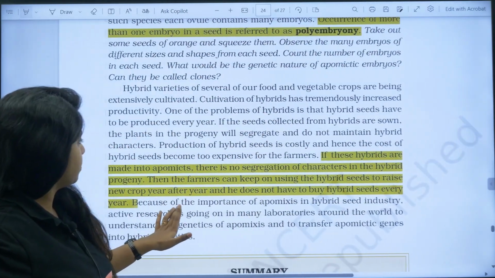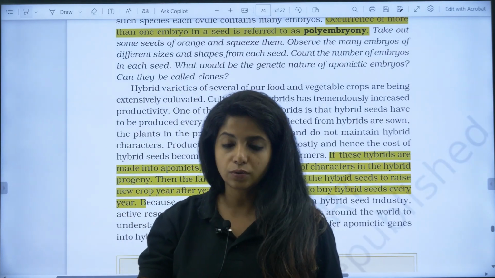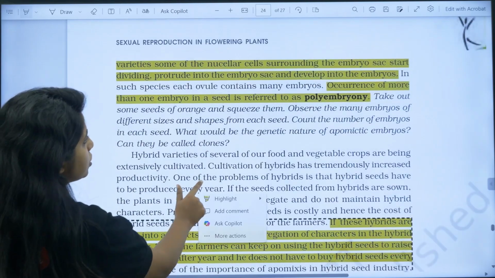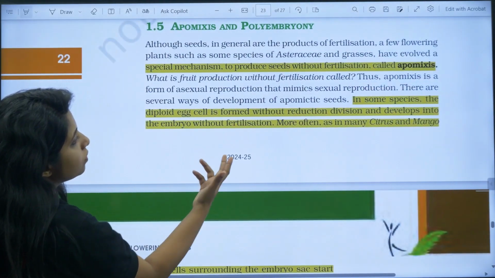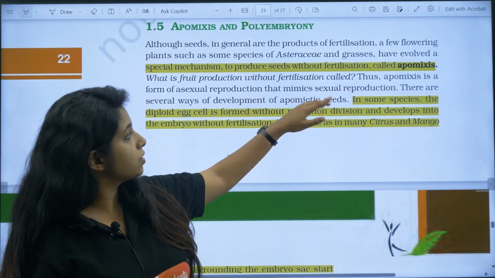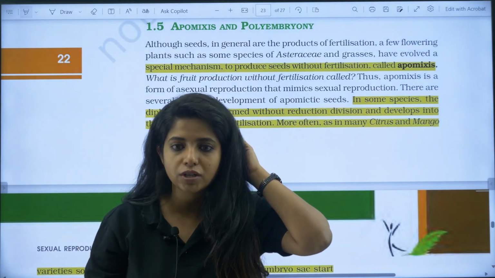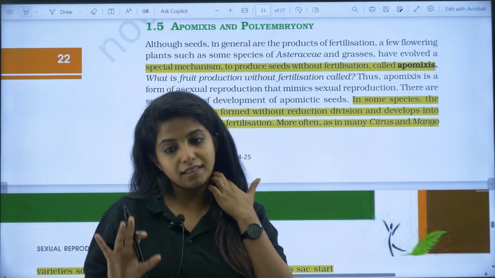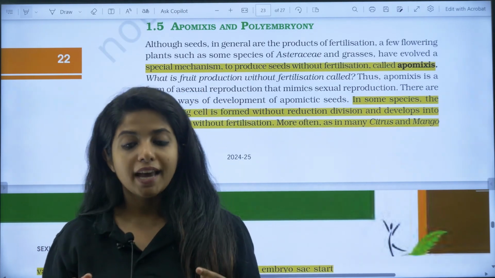Basically in apomixis there is no fertilization, and apomixis is like an asexual mode of reproduction. That is also one question that comes. Apomixis has high similarity with asexual reproduction. So apomixis is a form of asexual reproduction that mimics sexual reproduction. Why? Because seed formation is taking place. In asexual reproduction, seed formation does not take place. But it is actually asexual reproduction only, because there is no fertilization happening.